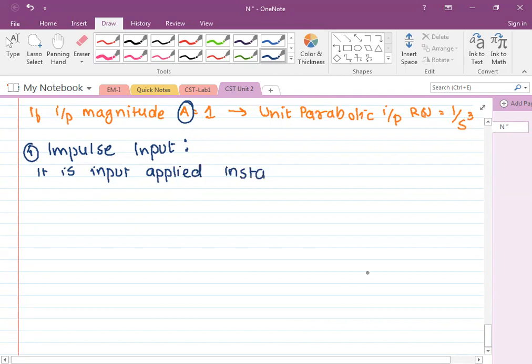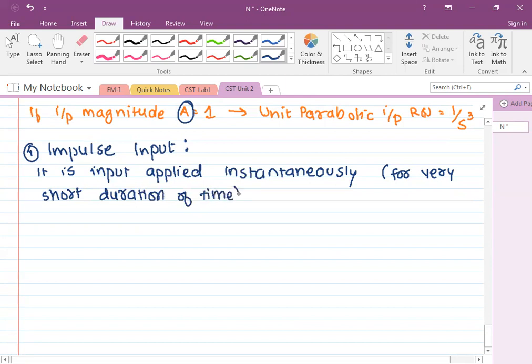Instantaneously means sudden, but for a very short duration of time, of very high amplitude.